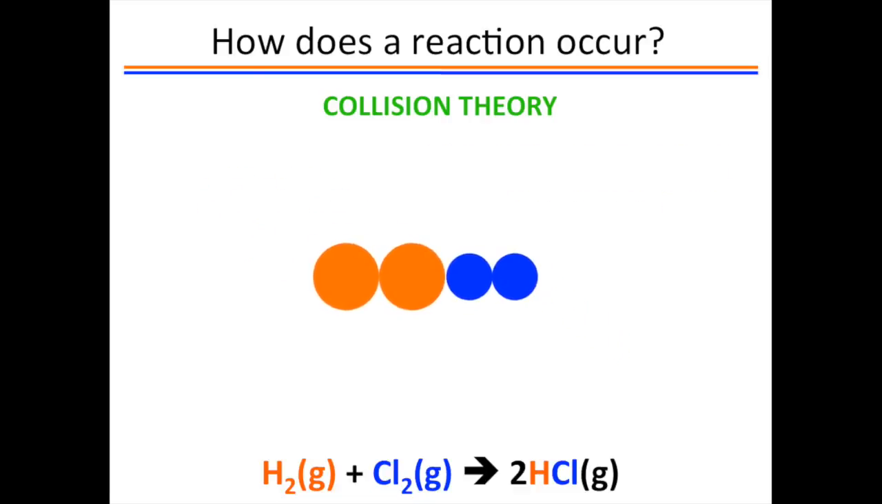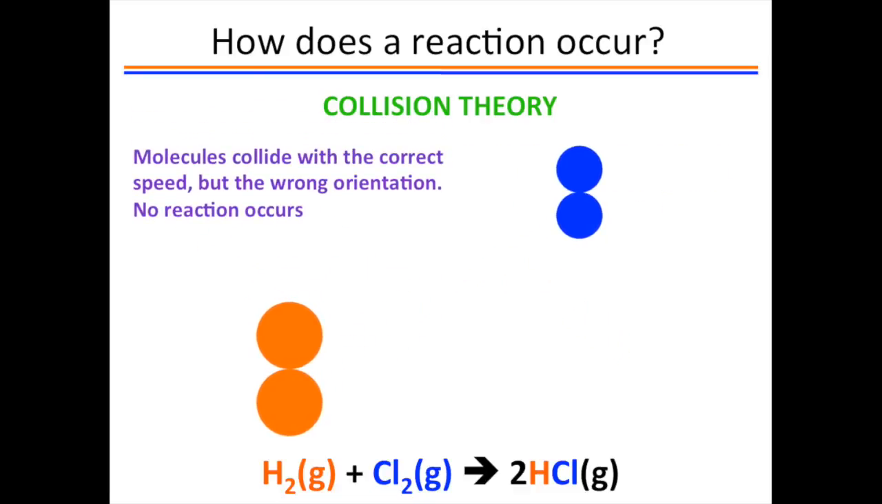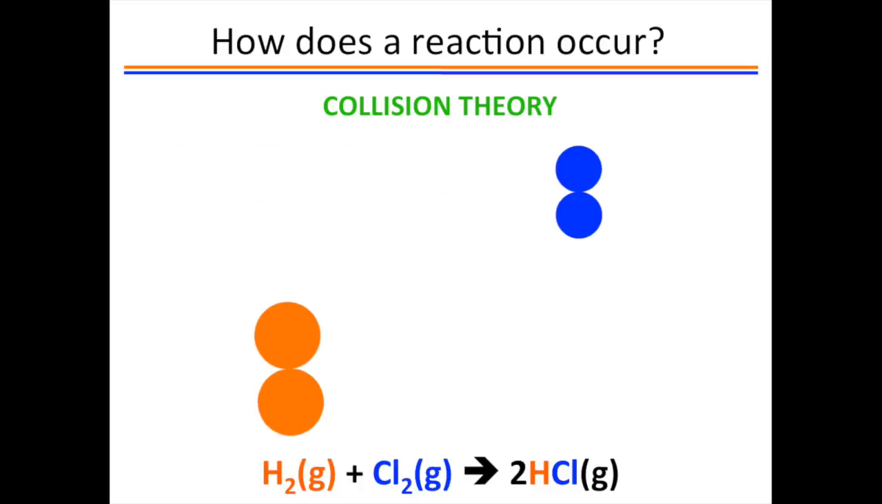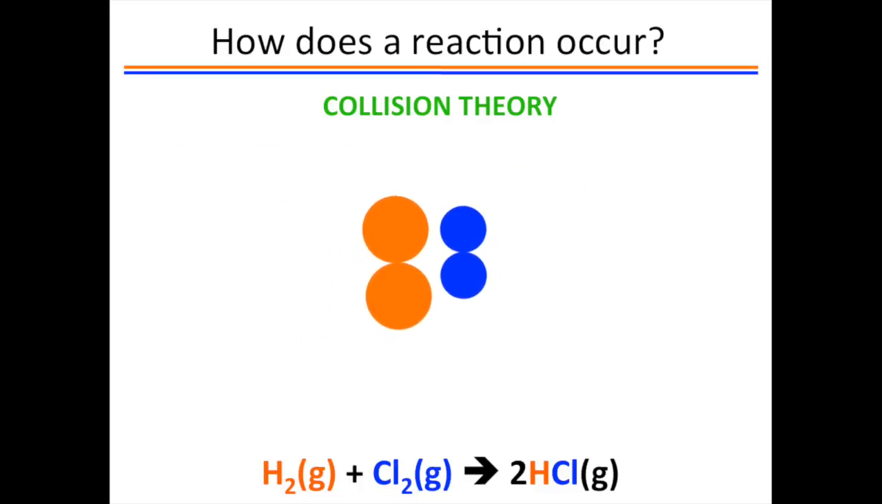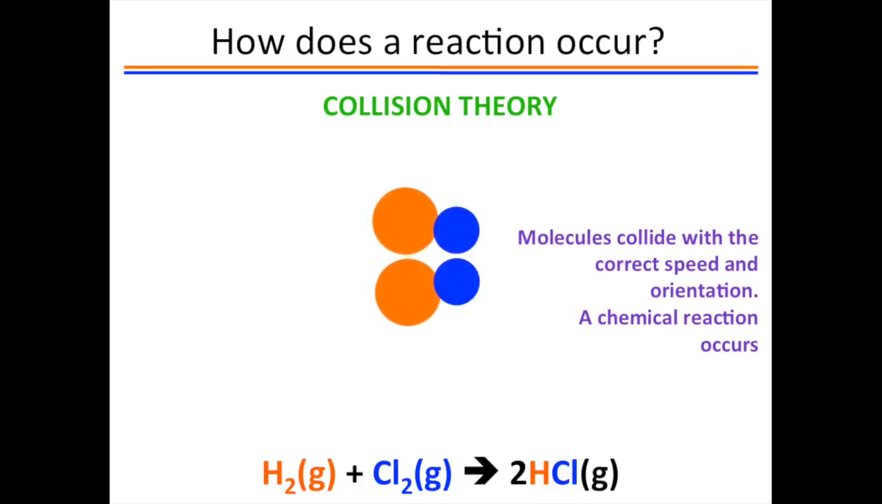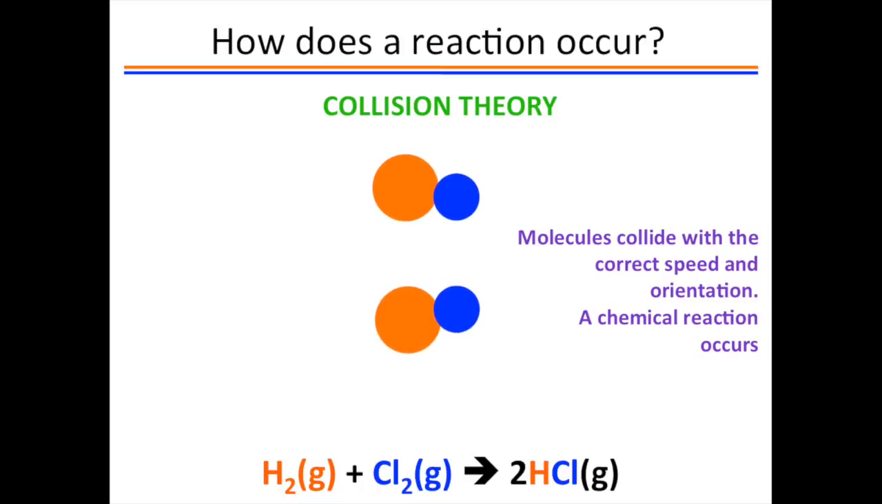Alternatively, molecules can collide with enough speed, but if the orientation is wrong, the reaction cannot occur. For a reaction to occur, molecules must collide with the right orientation, here modeled as sideways, and with enough energy, that is enough speed, to rearrange the bonding.